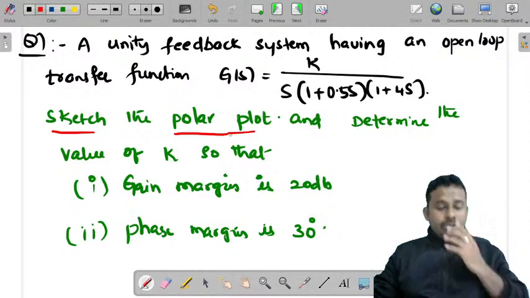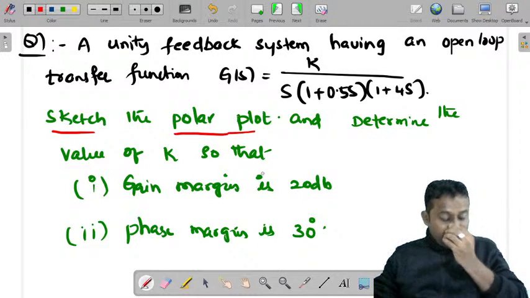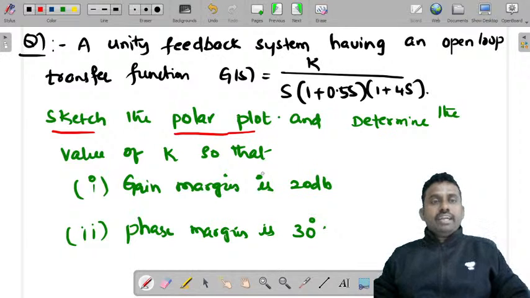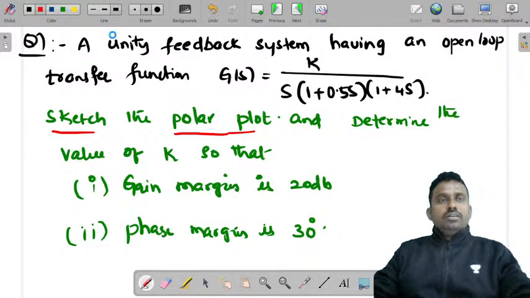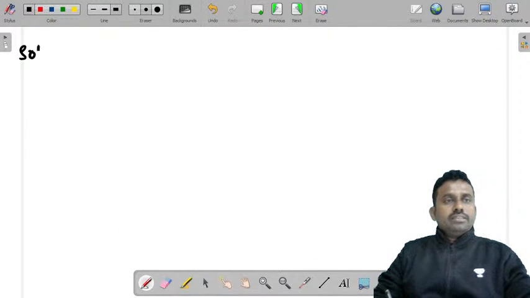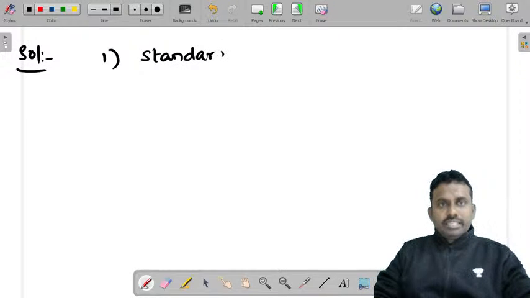We'll only sketch the polar plot first. I'll tell you how you sketch a polar plot. Then we'll see how you find the value of k, right? So to solve this, the first step is to write the given transfer function in time constant or standard form.